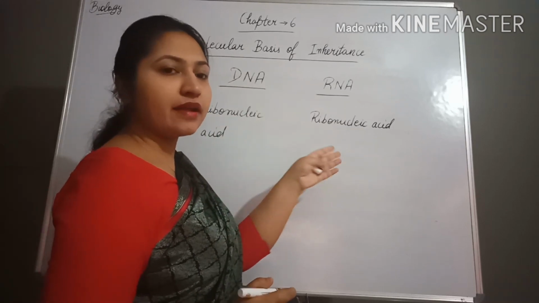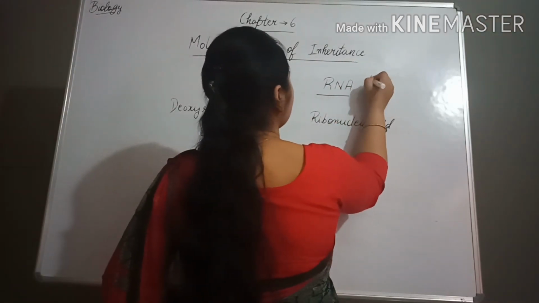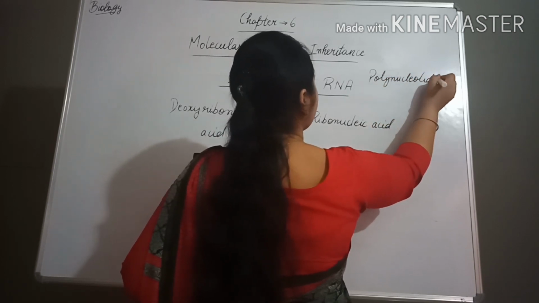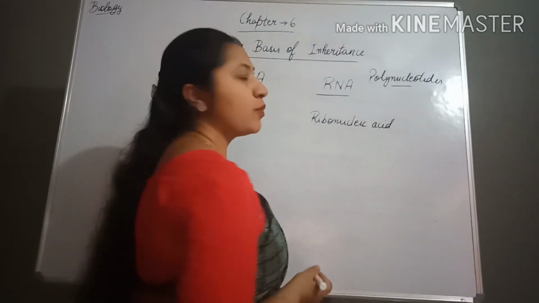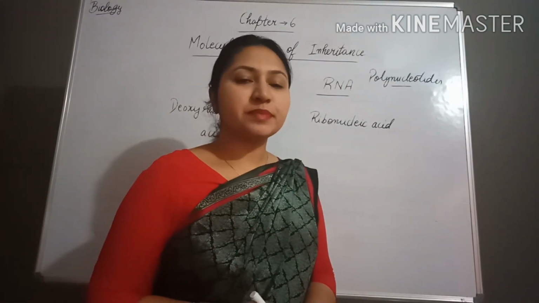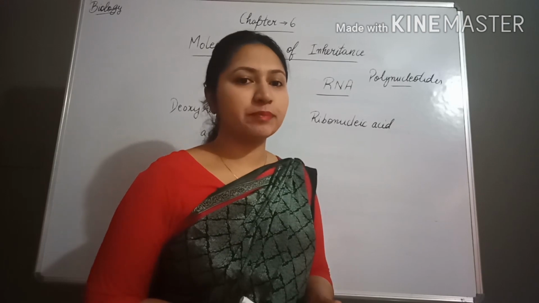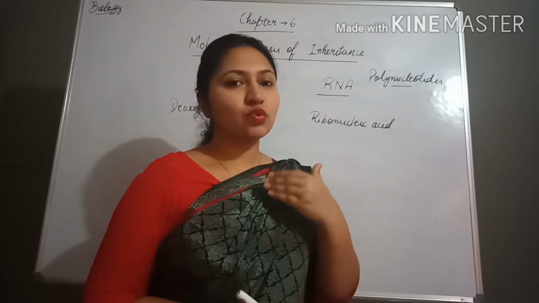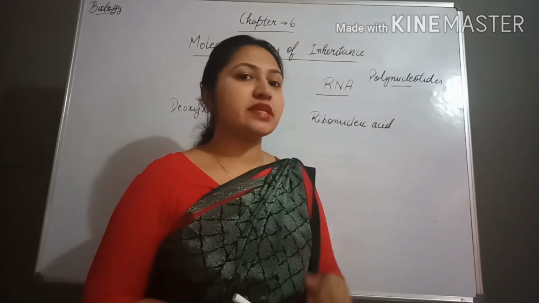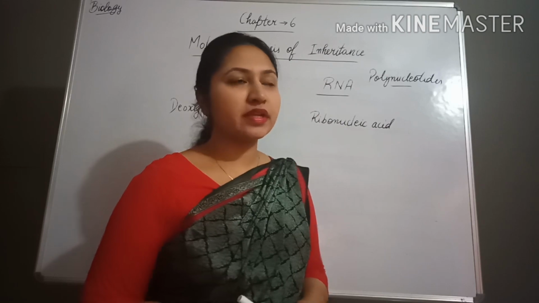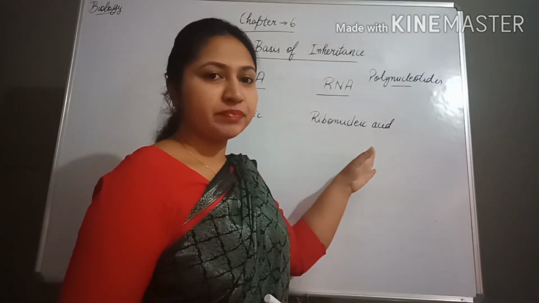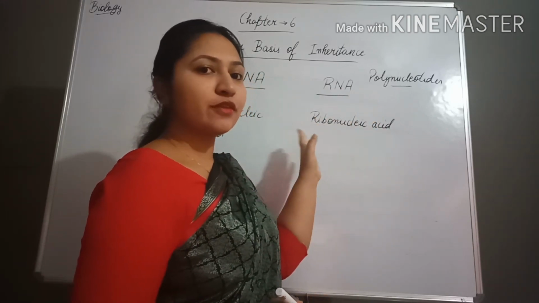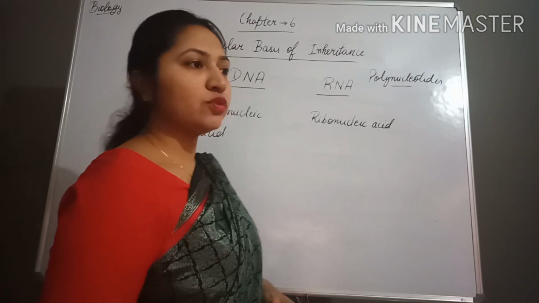Both DNA and RNA are polynucleotides. Now what are polynucleotides? Polynucleotides means that more than one nucleotide is present. So when so many nucleotides are present, it means that nucleotides are the monomer in case of DNA and RNA, and nucleotides join together to form the polynucleotide.